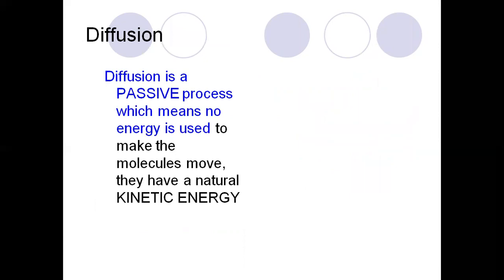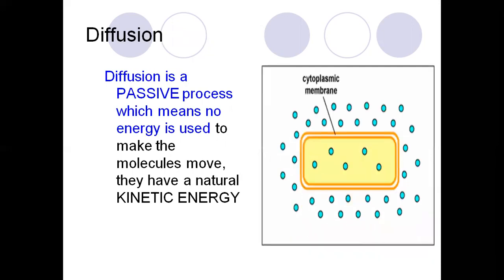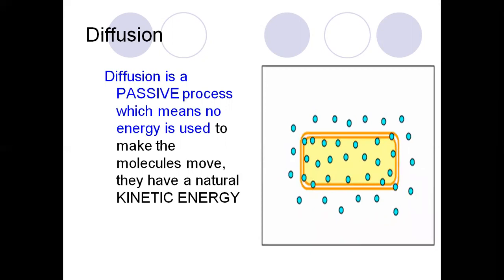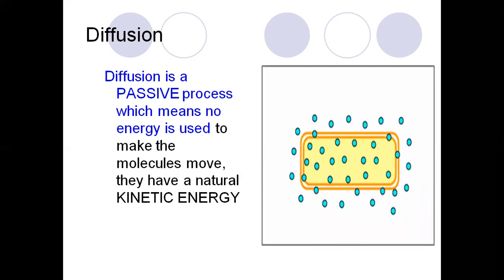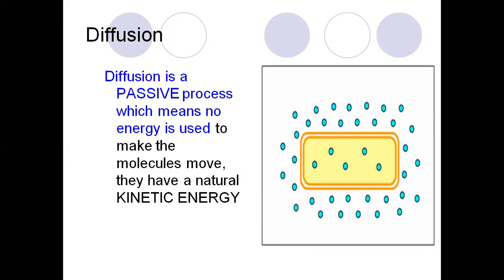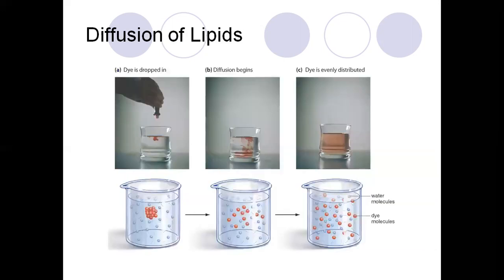Diffusion is a passive process, which means no energy is used to make the molecules move. They have neutral kinetic energy. We can see this is the cytoplasmic membrane, and the molecules pass through the plasma membrane equally. There is no need for any energy to pass through the semi-permeable membrane, that is, the plasma membrane.